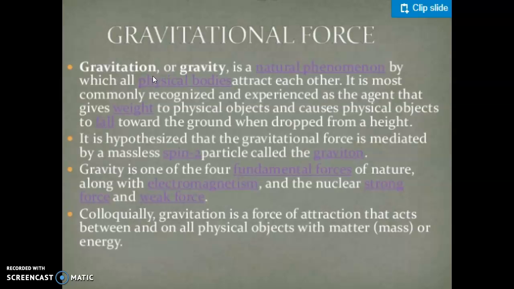It is hypothesized that gravitational force is mediated by a massless particle called graviton. So it was just imagination that they assumed there might be some particle, graviton, which has no mass and no spin. Gravity is one of the four fundamental forces of nature, along with electromagnetism and the nuclear strong force and weak force.